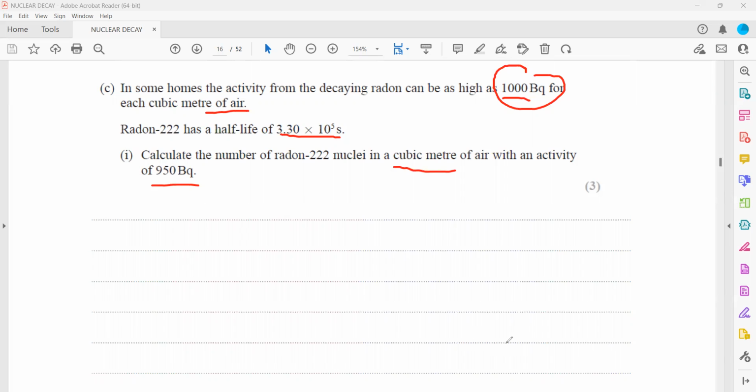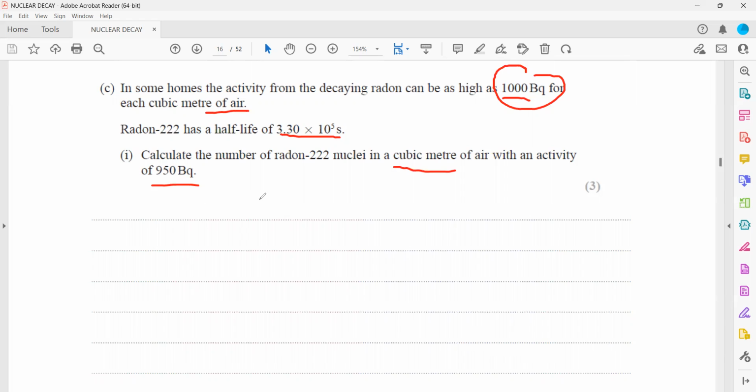So what we have to do, we have the half-life, so we can find how the half-life and the number of atoms are related. We have the formula N = N₀e^(−λt), or you can also say A = A₀e^(−λt).